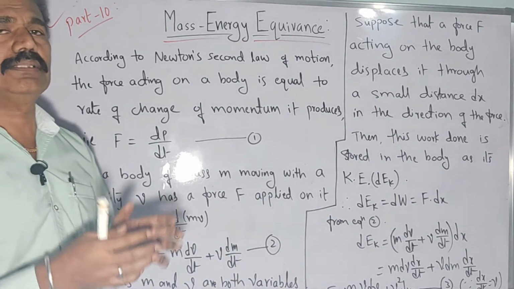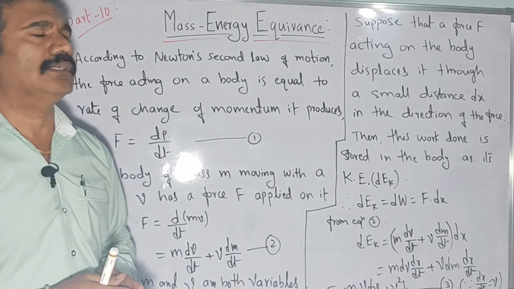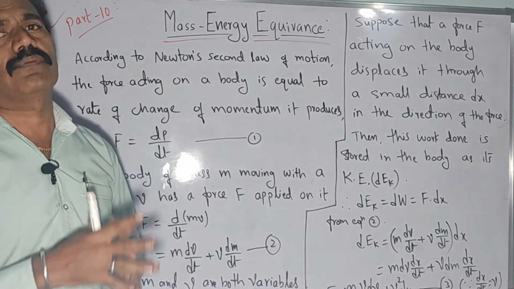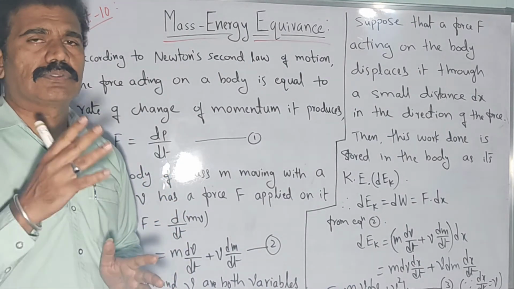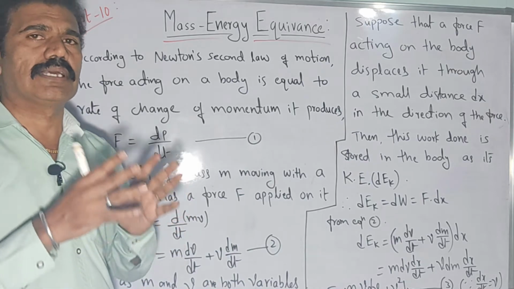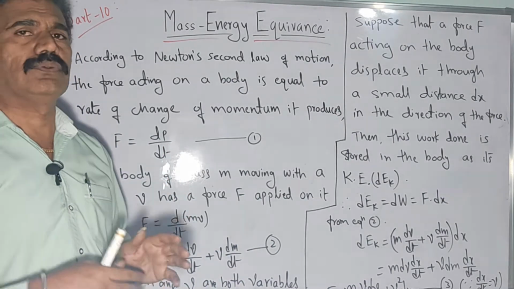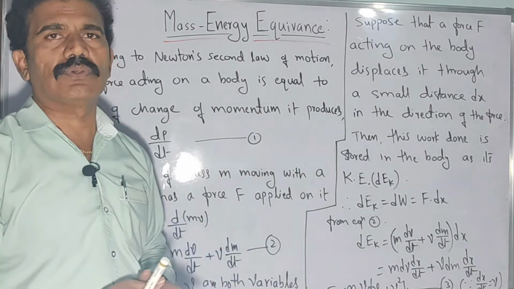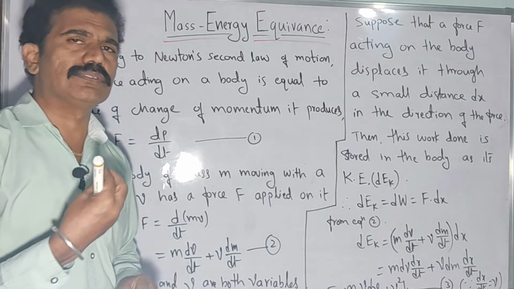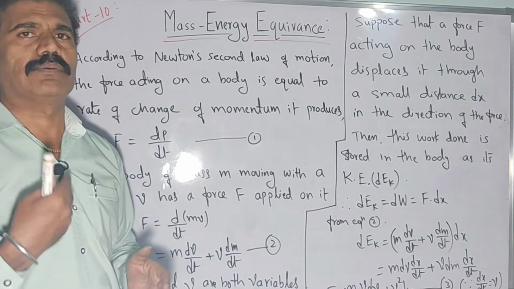Now how to obtain that well known Einstein equation according to the theory of relativity? The special theory of relativity basically helps to obtain that equation. As you know, we have to consider the Newtonian mechanics for any body which is moving with certain velocity and having some momentum.